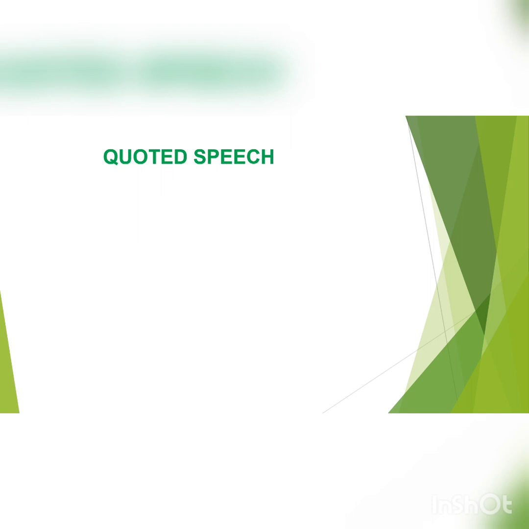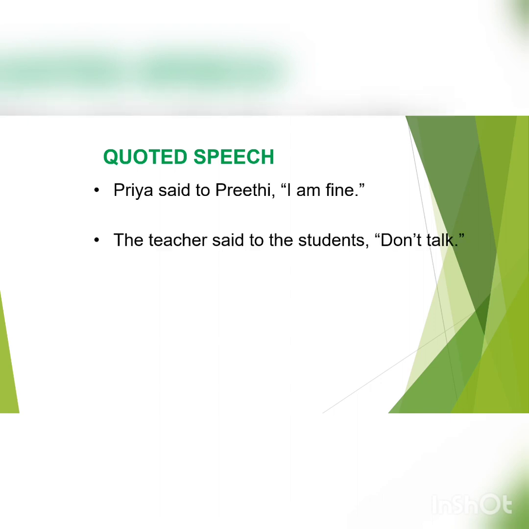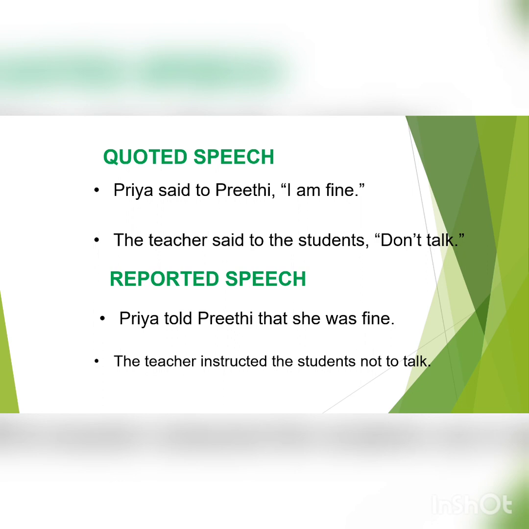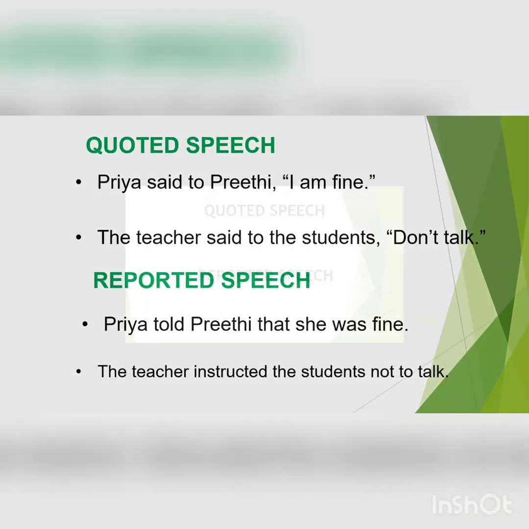So we have seen two examples. From these two examples, we get two sentences for quoted speech and two sentences for reported speech. In quoted speech: Priya said to Preeti, "I'm fine." The teacher said to the students, "Don't talk." The sentences for reported speech are: Priya told Preeti that she was fine. The teacher instructed the students not to talk.